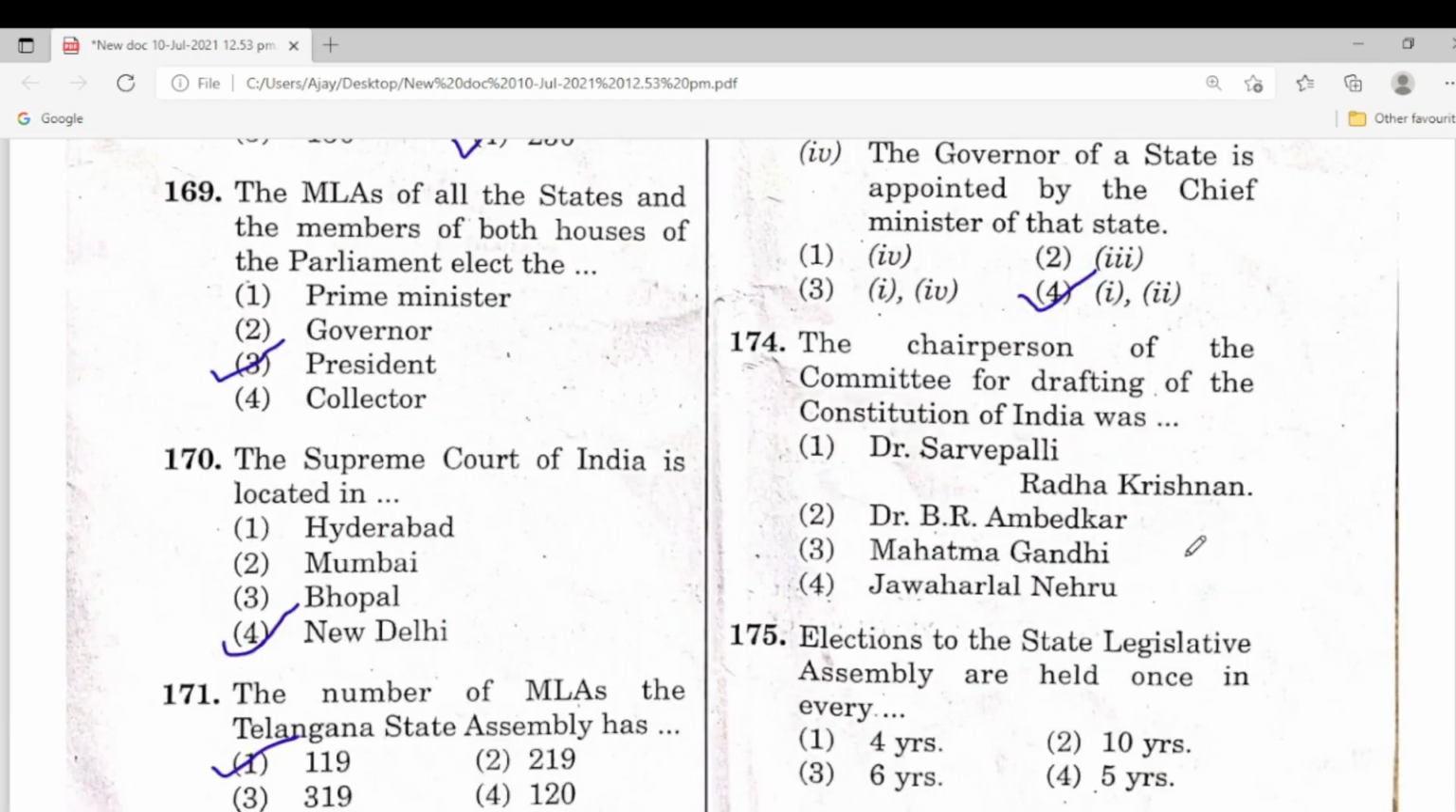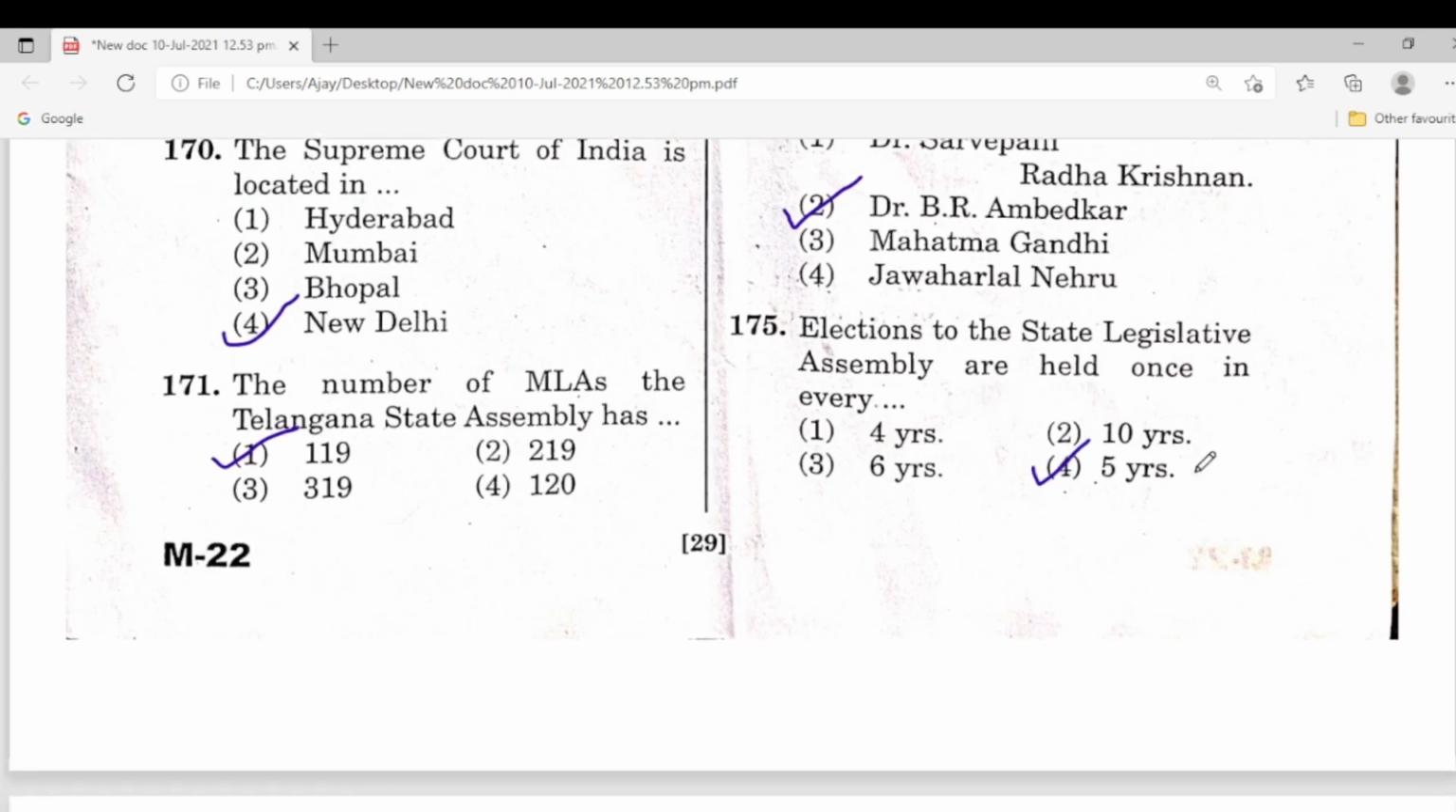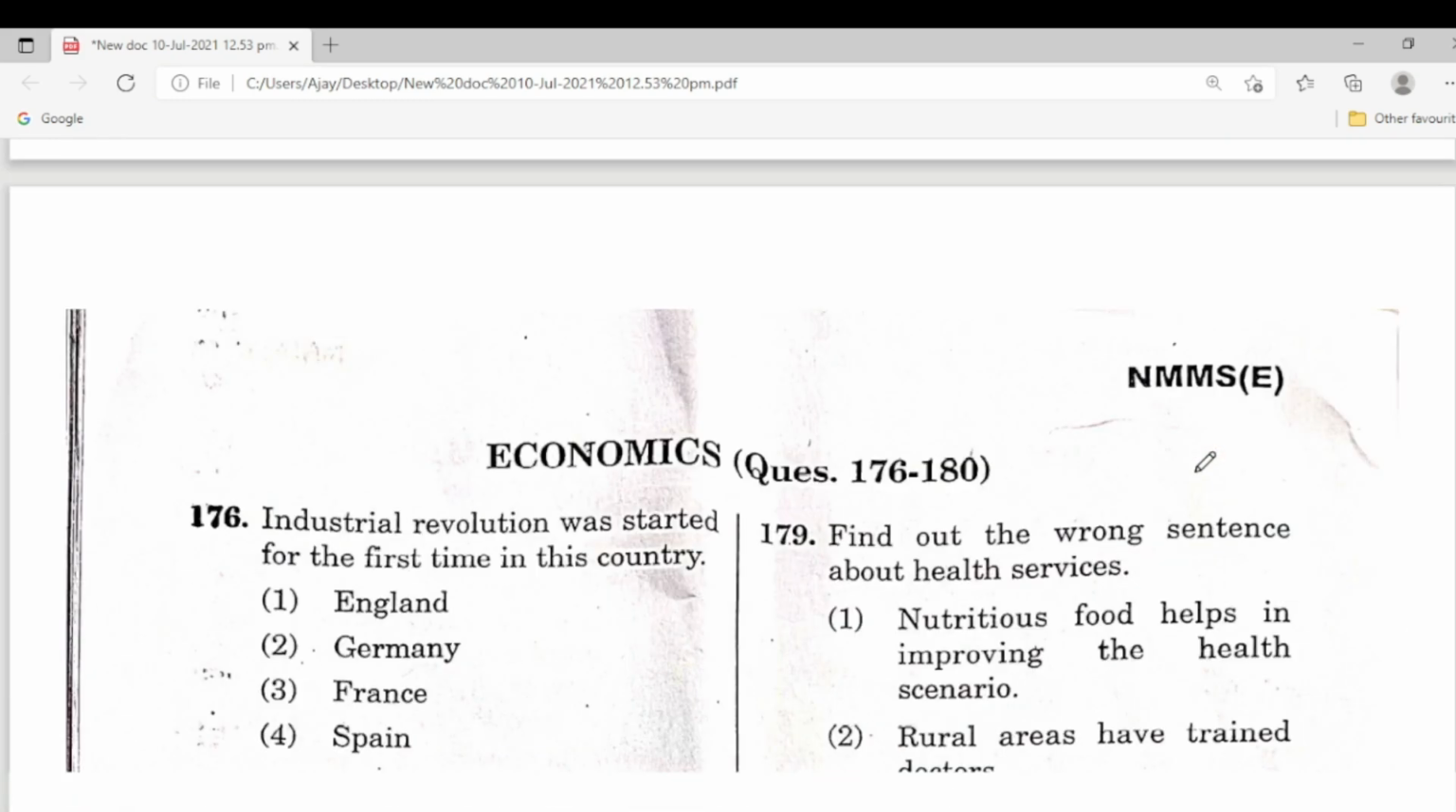174, the chairperson of the committee for drafting of the Constitution of India. A very important question. The second one, Dr. B.R. Ambedkar, is very important. 175, elections of the state legislative assembly are held once in every year? Elections are held once in 5 years. So the fourth one, 5 years, is the correct answer.